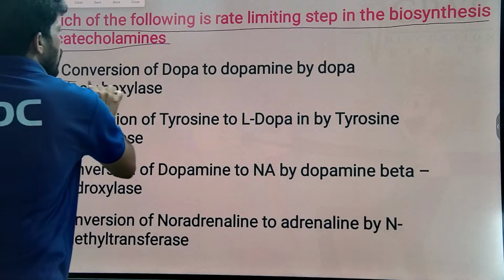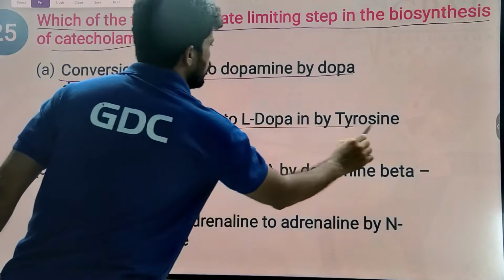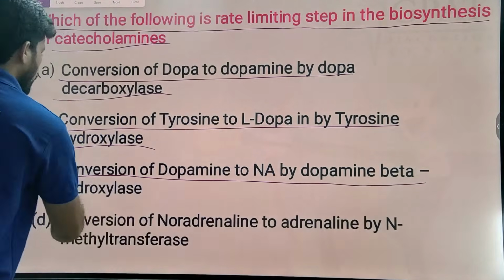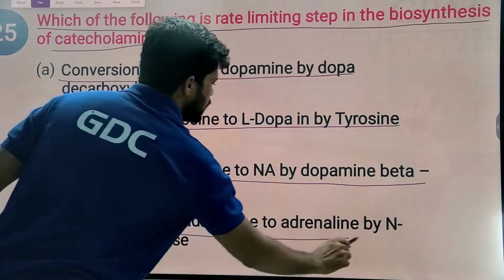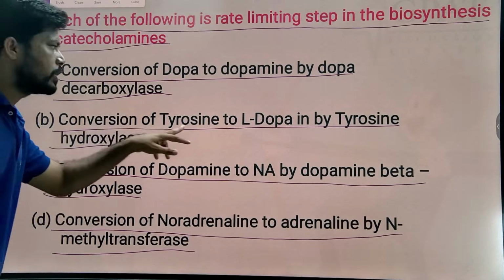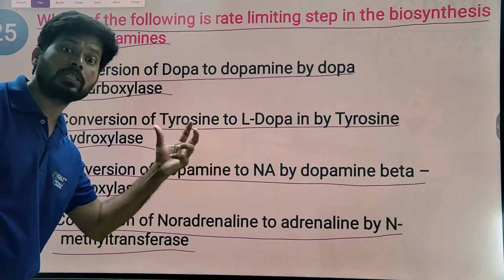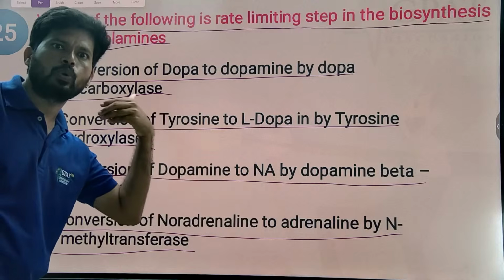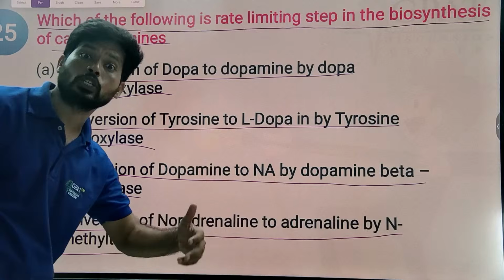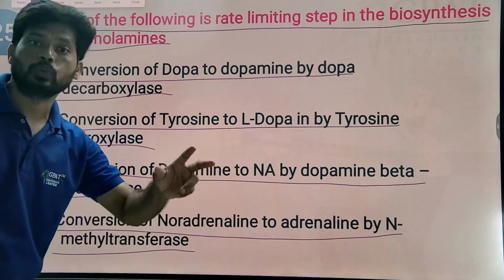So conversion of dopa to dopamine by dopa decarboxylase. Conversion of tyrosine to L-dopa by tyrosine hydroxylase. Conversion of dopamine to noradrenaline by dopamine beta hydroxylase. Conversion of noradrenaline to adrenaline by N-methyl transferase. I hope you know that conversion of tyrosine to L-dopa is the rate limiting step. Once this step is crossed, dopamine will be produced and further noradrenaline will be produced. And this noradrenaline enters the adrenal medulla, and noradrenaline converts to adrenaline.